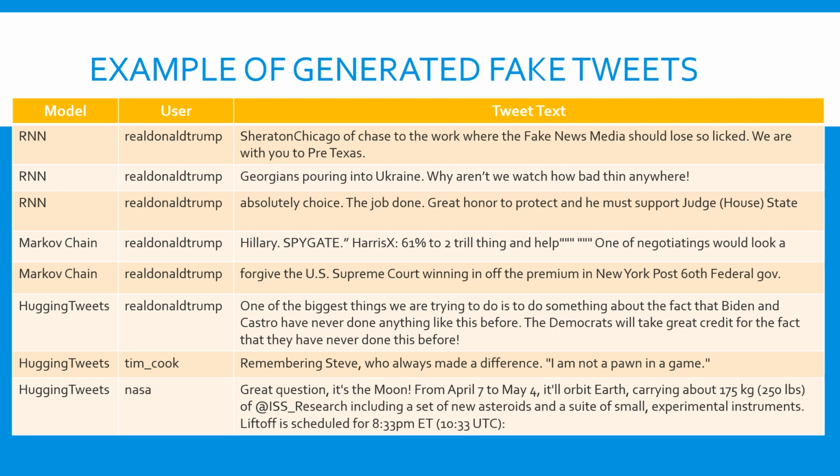Those were a little better, but again, it was still kind of just nonsense, but they would form better thoughts. Then we used the Hugging Tweets, and these are pre-trained models, so they did most of the legwork, and these obviously are the best, as you can see, and these would form tweets that were definitely passable to the general public.